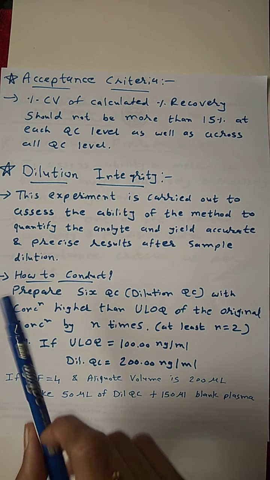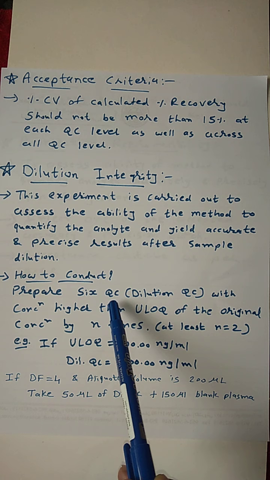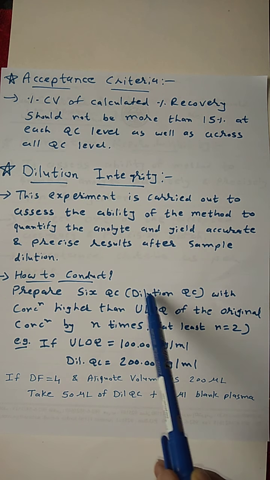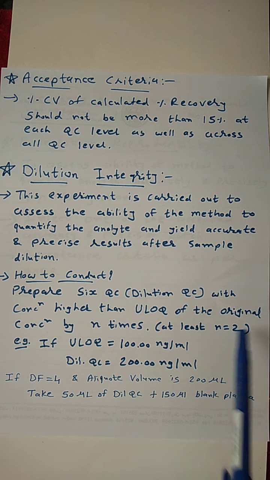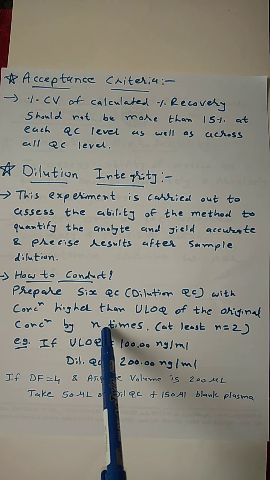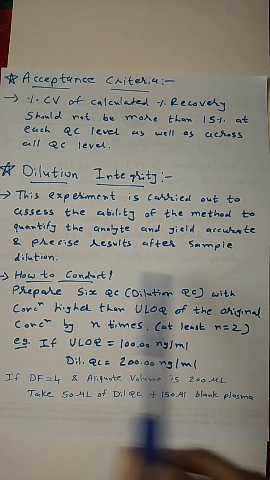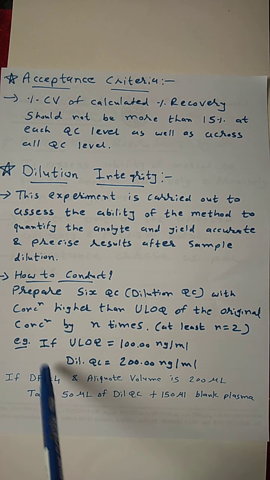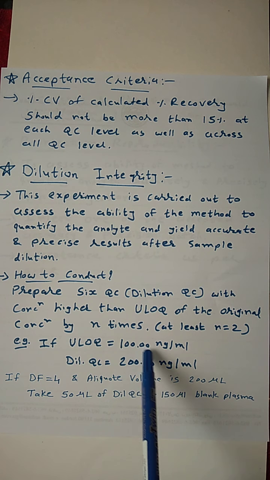So how do we conduct this experiment? First of all, prepare 6 QCs, that is dilution QCs, as we will call them, with a concentration higher than the ULOQ of the original concentration by n times. Here n is equal to at least 2. I will explain this with a simple example. Let's say, for example, our ULOQ is 100 nanogram per ml.